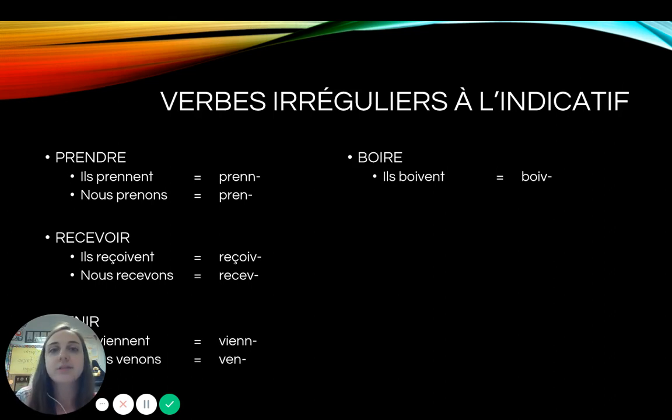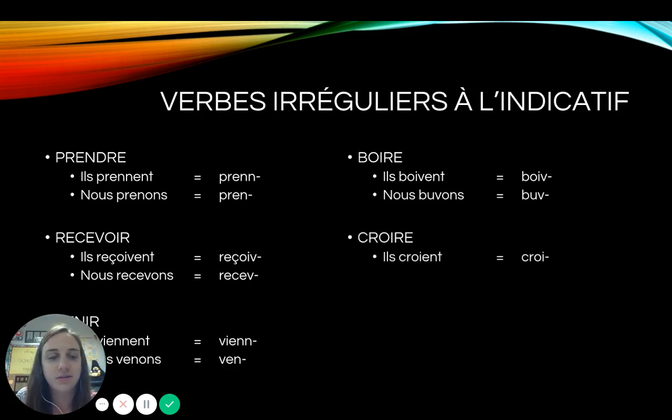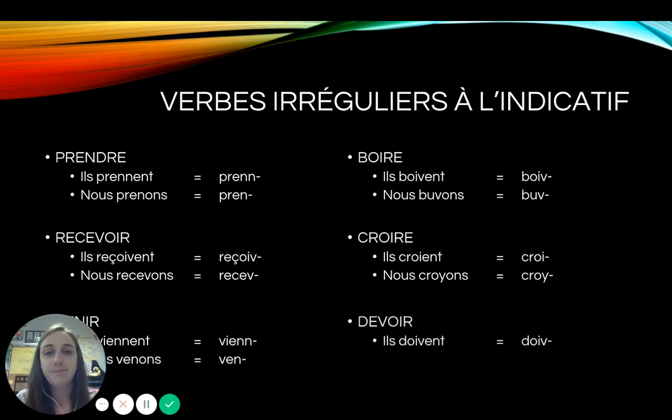Ils boivent, take off your ENT, it becomes boiv. And nous buvons, take off your ONS, and it becomes buv. Croire, ils croient. Nous croyons. And then devoir, ils doivent. Nous devons. So here we can see there are quite a few verbs that have this double stem. But if we always follow those two steps, then we're going to get both stems anyways.